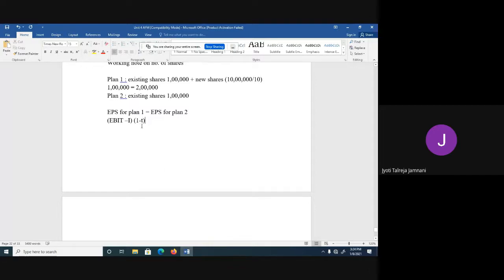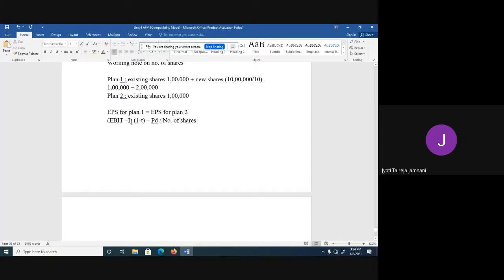When I multiply 1 minus tax rate to this value, it will become after tax. After minusing tax, we pay preference dividend, so minus preference dividend. This entire thing we divide by the number of shares to get the EPS. I hope you all are understanding.